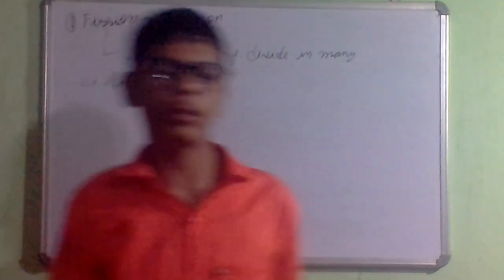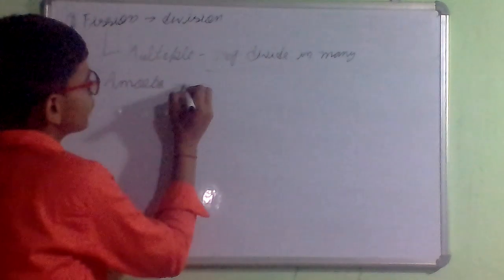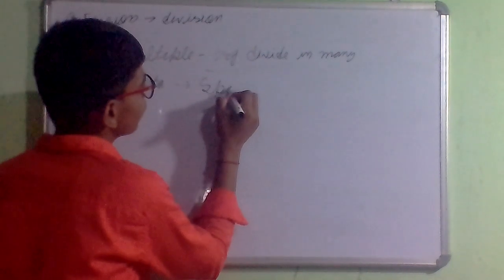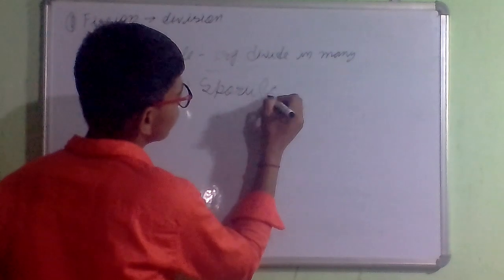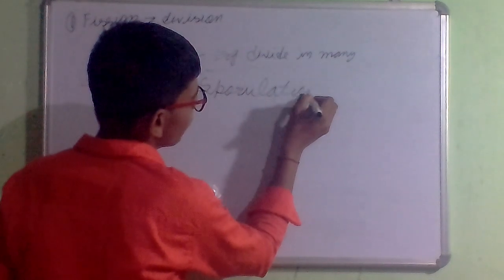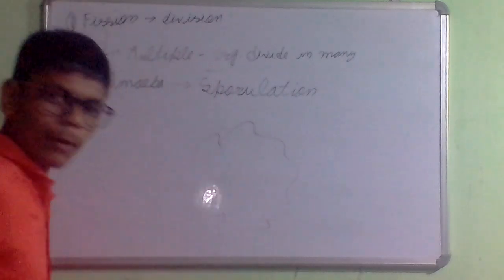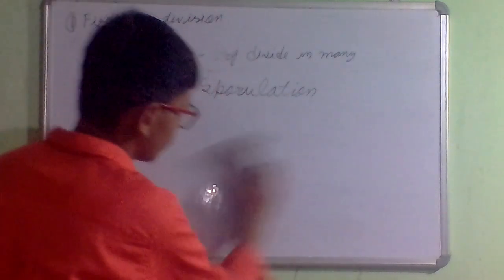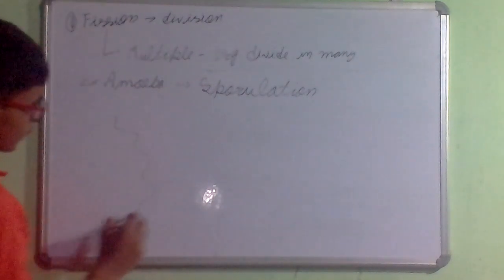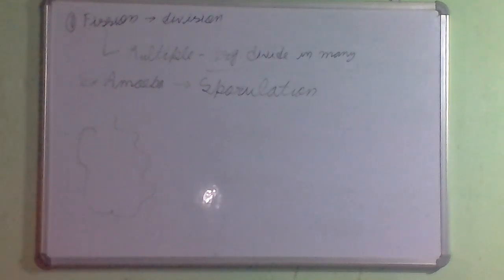Its example is amoeba. Amoeba, as we have seen, is also an example of binary fission. This is an exception case: when conditions are unfavorable for the division of amoeba, then amoeba will divide by multiple fission. The process by which it will be divided is sporulation.